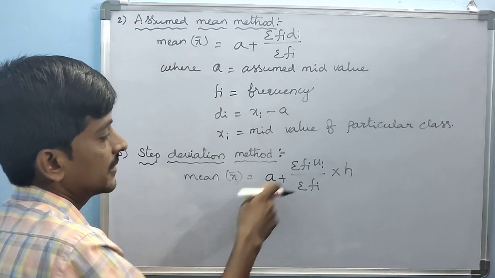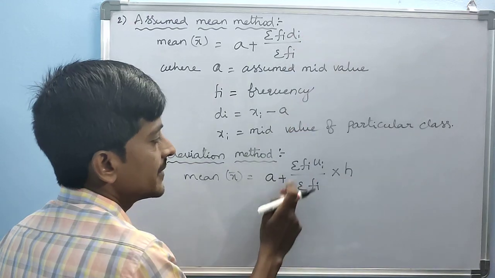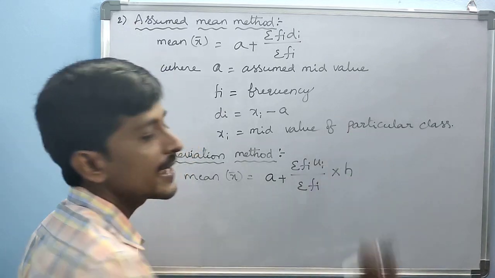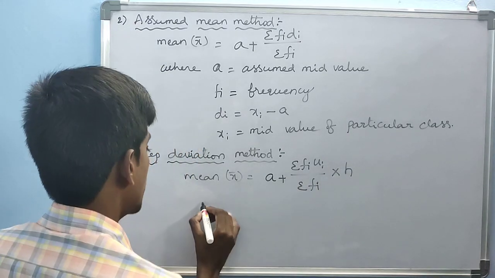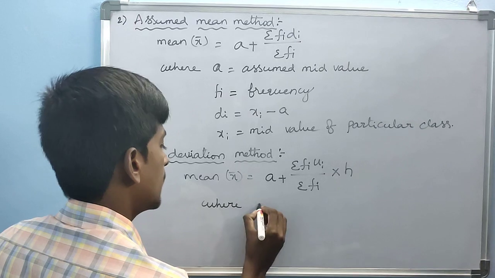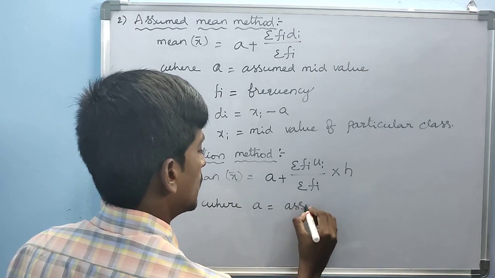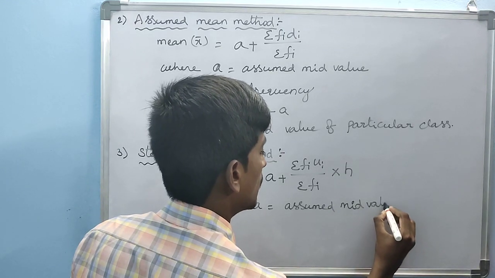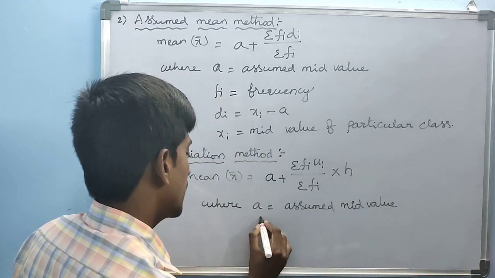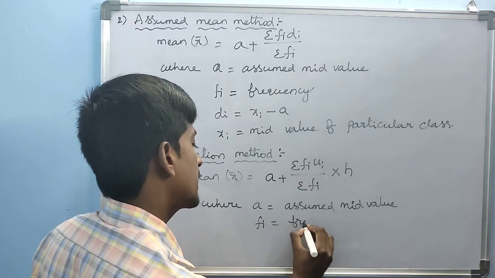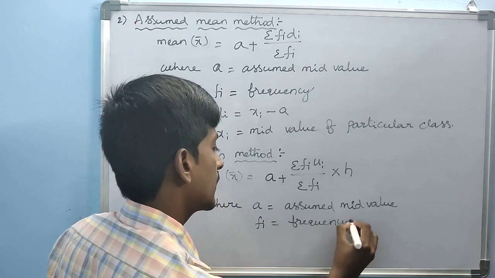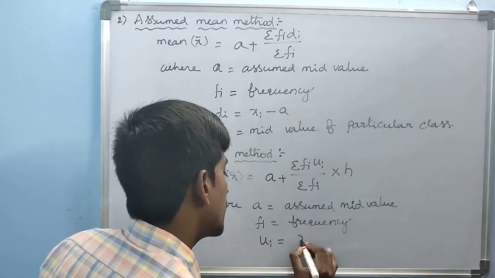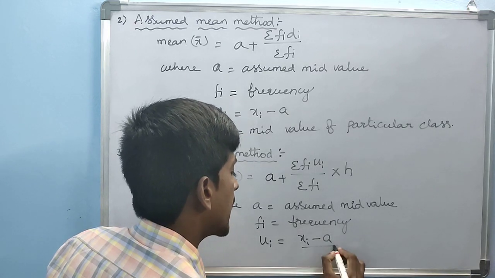Where a equals assumed mid value, fi equals frequency, ui equals xi minus a by h.